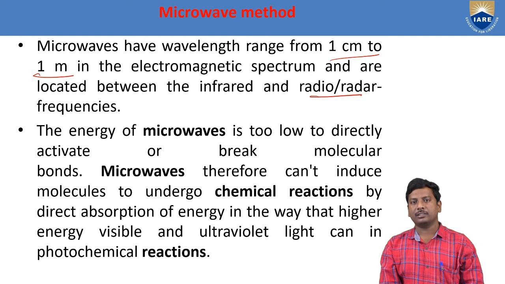Before infrared radiation in the electromagnetic spectrum, we have the visible radiations. Visible radiations means violet, indigo, blue, green, yellow, orange, red. From violet to red, the wavelength increases.